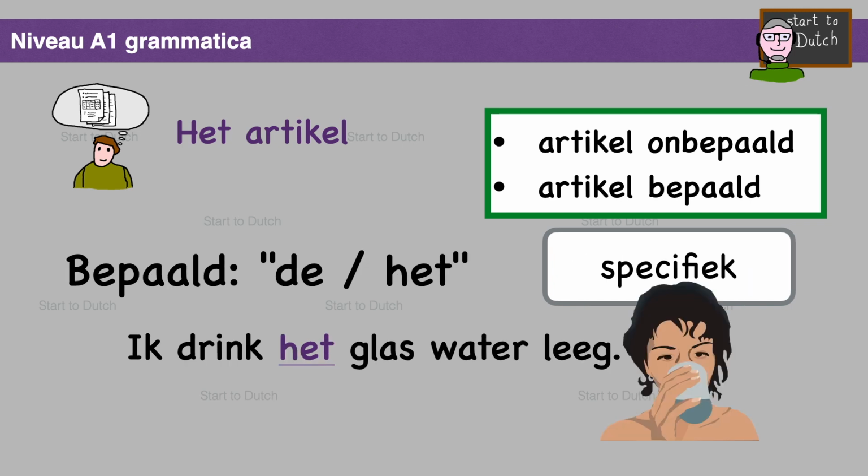Ik drink het glas water leeg. I drink the glass of water until it's empty. Here it is no longer about an indefinite glass of water, but about the specific glass that I am drinking. So we use here the definite article, in this case het. Ik drink het glas water leeg.